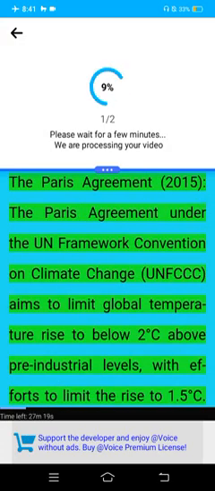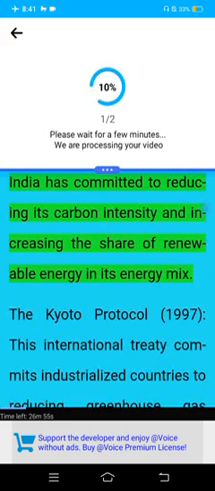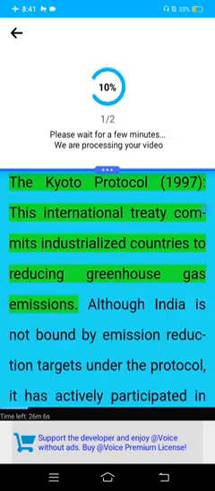The Paris Agreement 2015. The Paris Agreement under the UN Framework Convention on Climate Change (UNFCCC) aims to limit global temperature rise to below 2 degrees Celsius above pre-industrial levels, with efforts to limit the rise to 1.5 degrees Celsius. India has committed to reducing its carbon intensity and increasing the share of renewable energy in its energy mix.